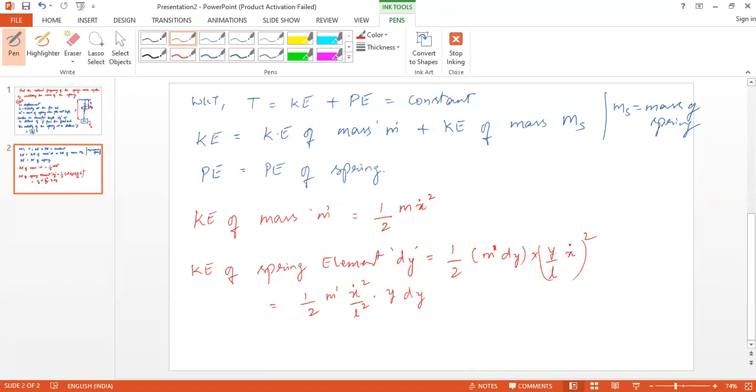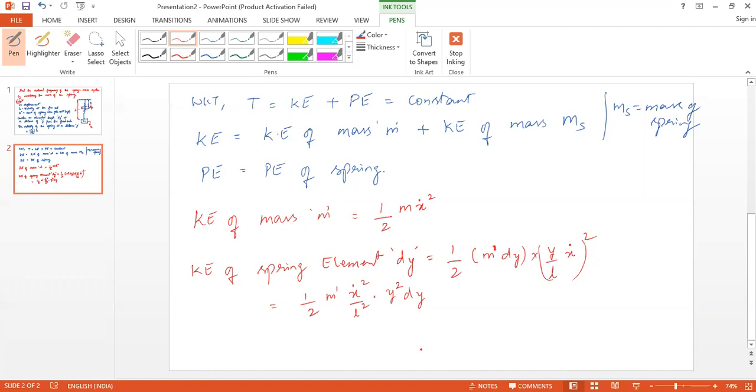Half m dash x dot square by L square multiplied by y square dy. Okay, this is the expression for the kinetic energy of spring element dy. If this is the expression, then what will be the total kinetic energy of the spring? You need to integrate it over the length of the spring, right?